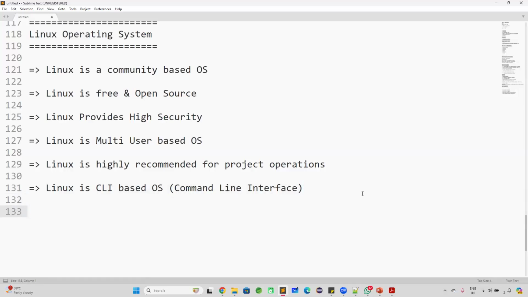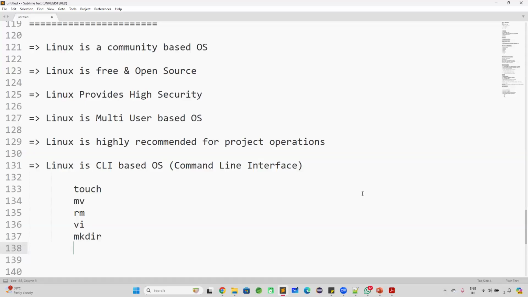Suppose if you want to create a file in Linux, then you need to use the touch command. If you want to rename the file, you need to use the mv command. If you want to delete the file, the rm command. If you want to edit the data in the file, the vi command. Okay. If you want to create a directory, mkdir. If you want to see what data is available in the file, then the cat command. Okay. So this is called a CLI based operating system.